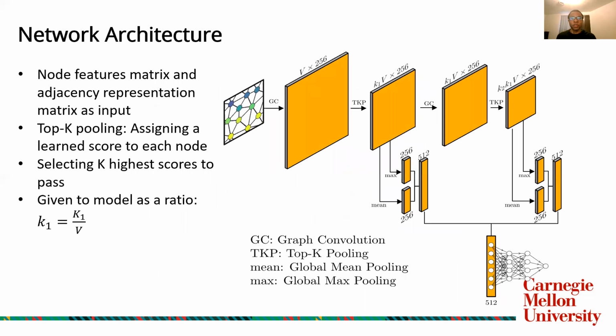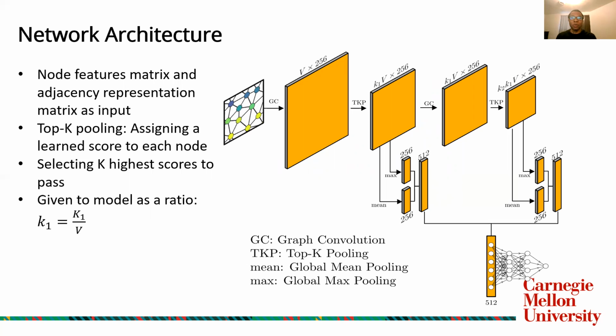So the general architecture is as follows: we input into the model the node feature matrix, and we perform graph convolution to create this matrix of V by 256, where V is the number of vertices in any given graph.